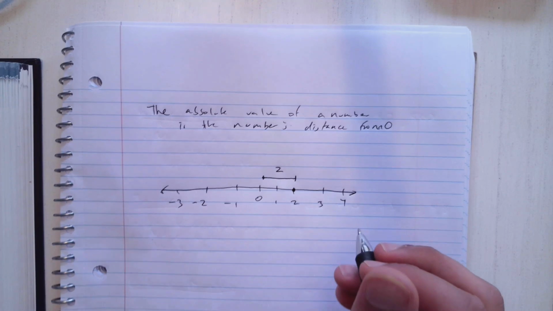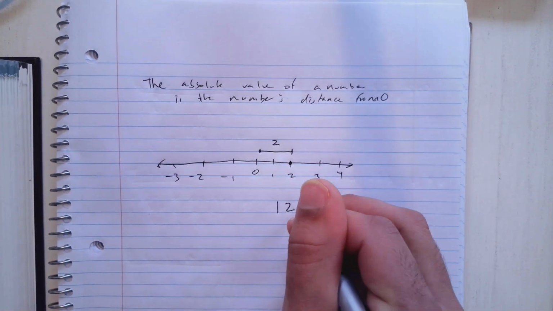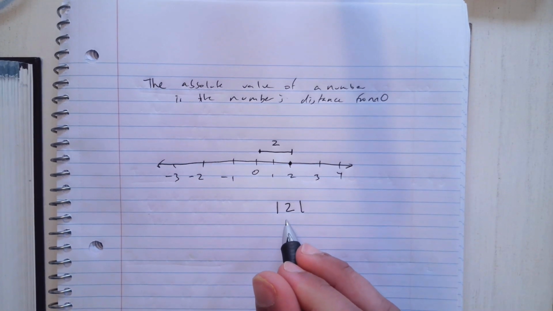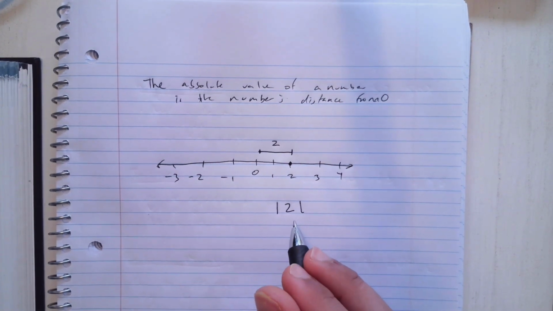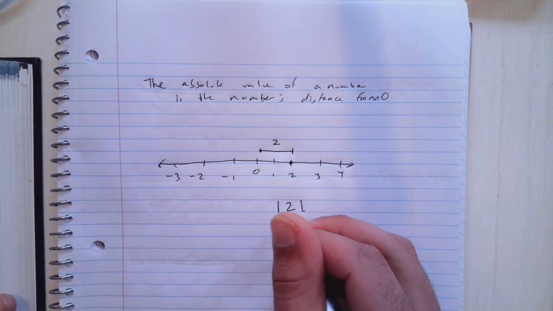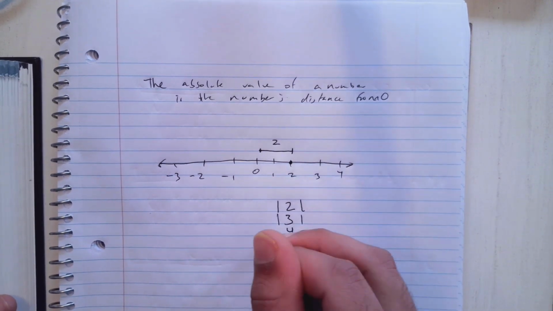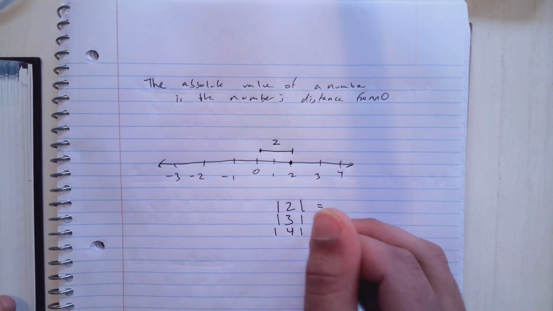Now, the way we write the absolute value of a number is we write a line, the number, and then another line like this. Does that make sense? So if I wanted to write the absolute value of 3, I would write this. If I want to write the absolute value of 4, it'd be this.